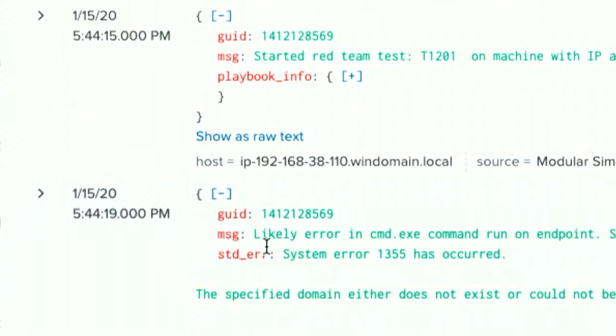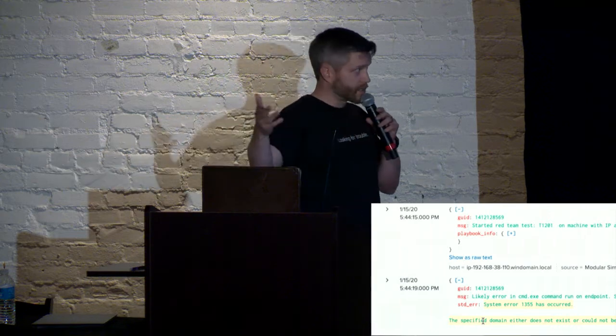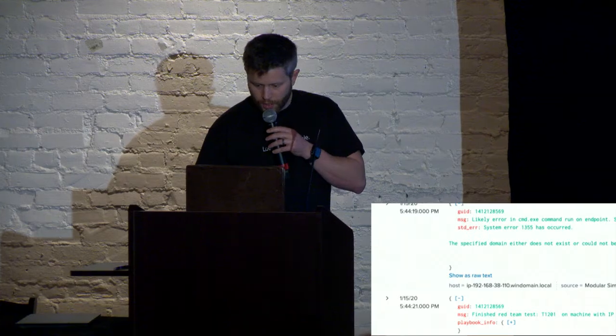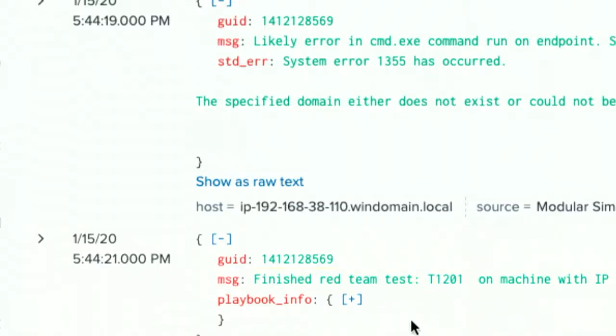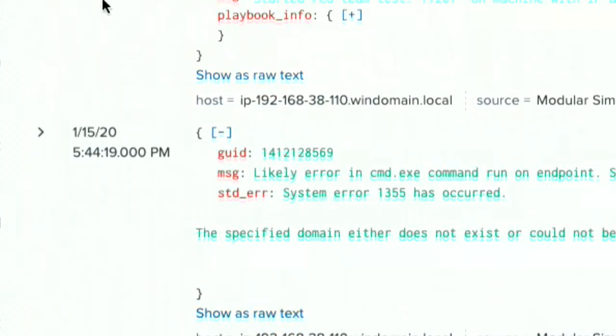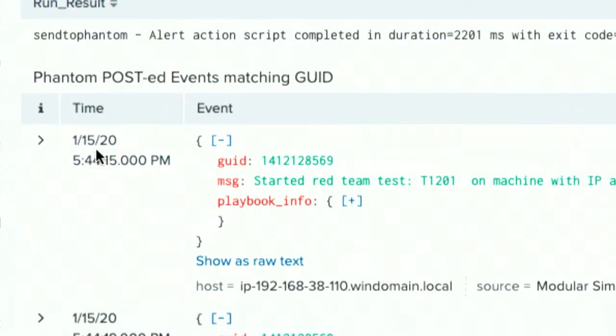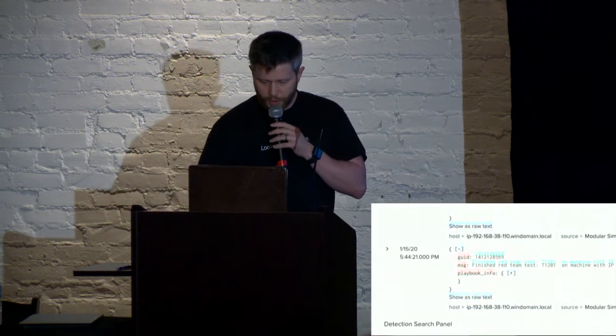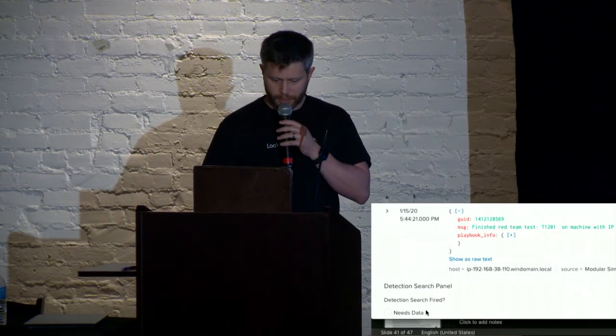All right. So now here's an example error post that would happen if something doesn't work. So this test actually ran two commands. One was net accounts, one was net accounts /domain. The net accounts /domain doesn't work because this particular Windows machine was not connected to a domain at the time. All right, then we got a finished red team test at the end here. Now you'll notice we have a time here and a time back at the start. This is important because this is what brackets our searches in the follow-on panels, right? So as we go down, we can see more of these things actually populating.